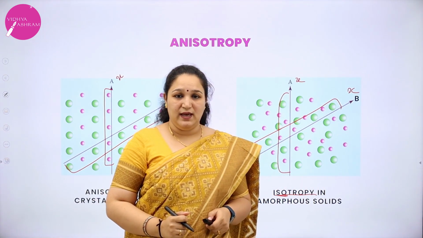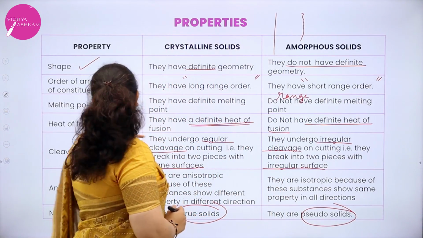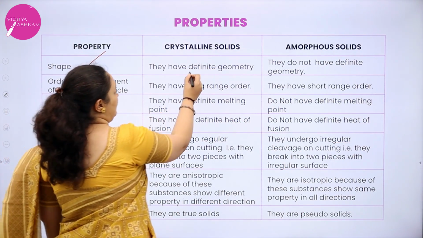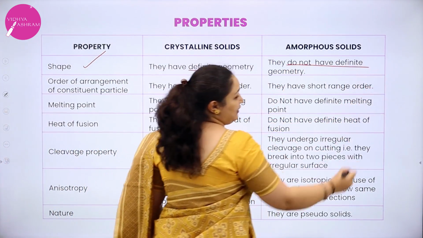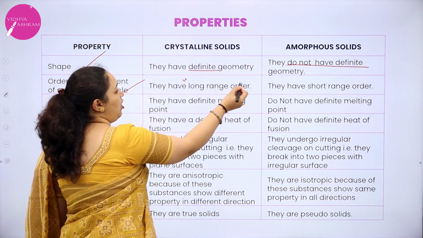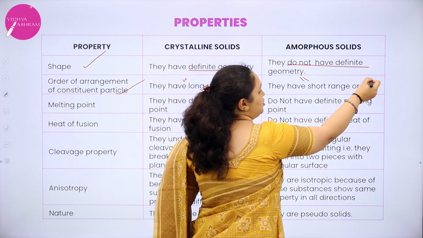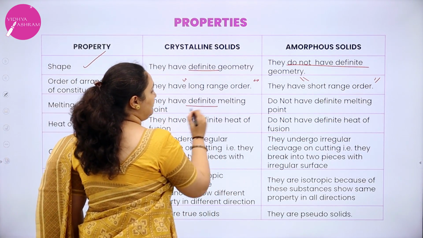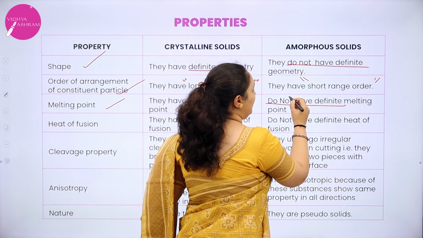So once again, just to brush up. Shape: crystalline solids have a definite shape, amorphous solids do not have a definite shape or geometry. Constituting particles: long range order, short range order. Melting point: definite melting point, do not have a definite melting point.